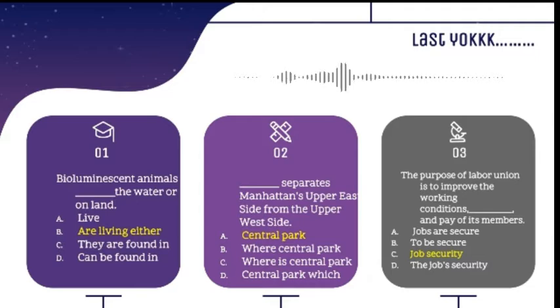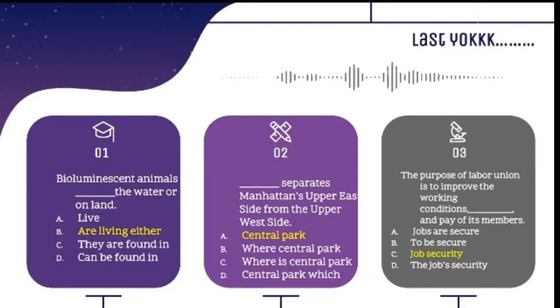Okay, I will show you the 3 questions that relate to point number 9 about problems with the form of the verb. The first question is: "Bioluminescent animals ... the water or on land." The options are A. live, B. are living either, C. they are found in, D. can be found in.